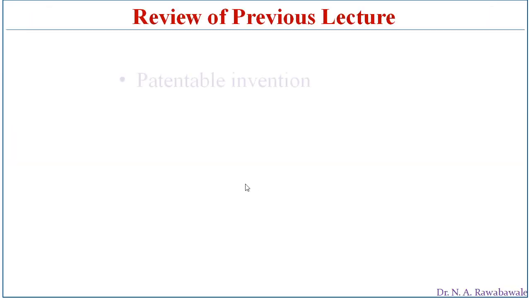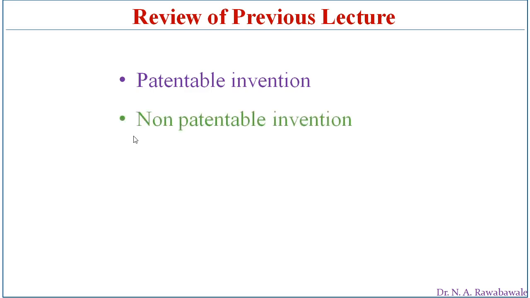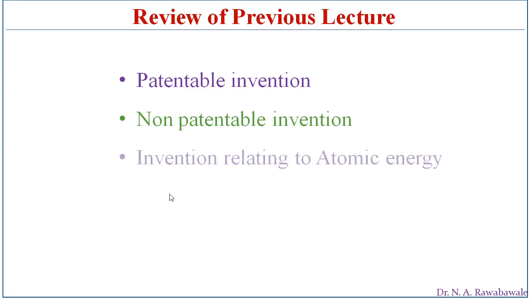So in the previous lecture we discussed patentable inventions, the inventions which are capable of being registered as a patent. Second, we studied non-patentable inventions. And then we studied inventions relating to atomic energy which cannot be registered. Even if it is an invention, it is not a patentable invention.